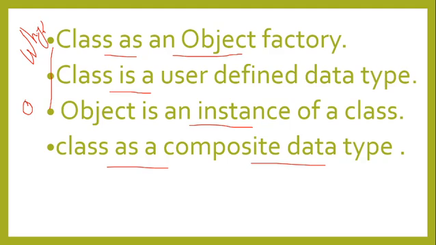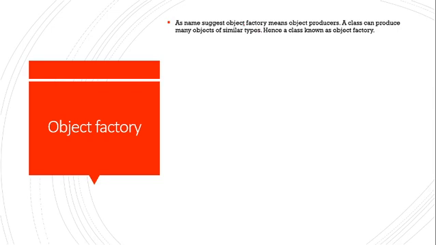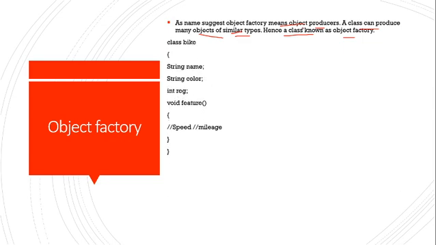Let's see what an object factory is. Object factory, as the name suggests, means object producer, which produces objects. Which will produce objects? A class will produce objects. A class can produce many objects of similar types. Similar types, don't forget to write this. A class can produce many objects but of similar types. Hence, a class is known as an object factory. I will give you one example of why a class is known as an object factory.